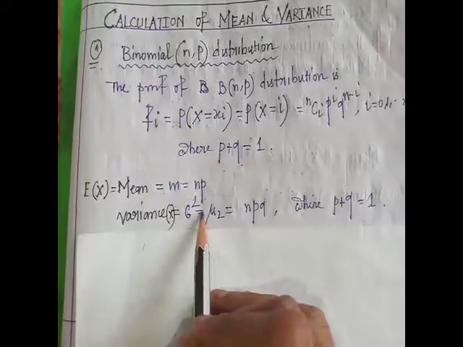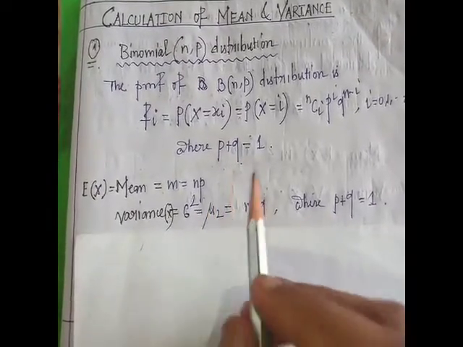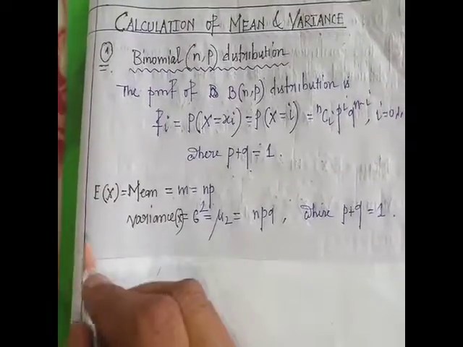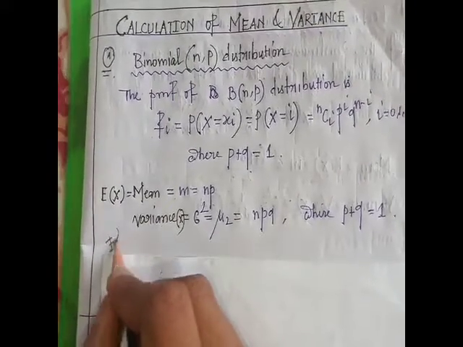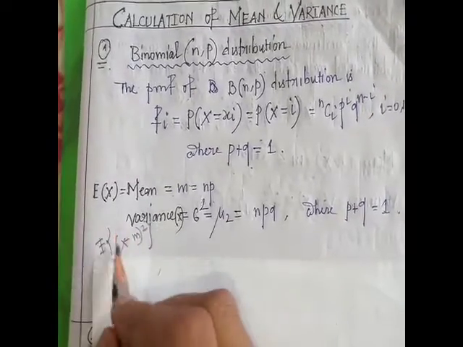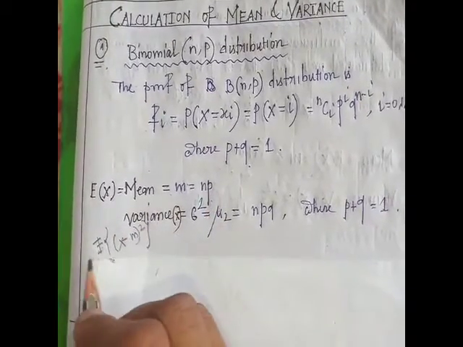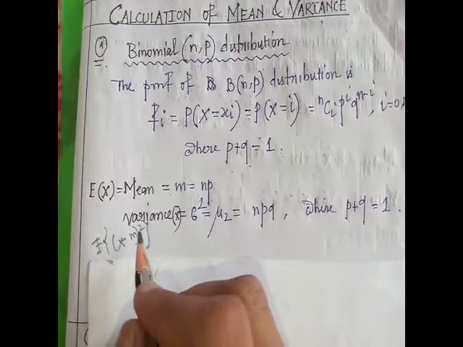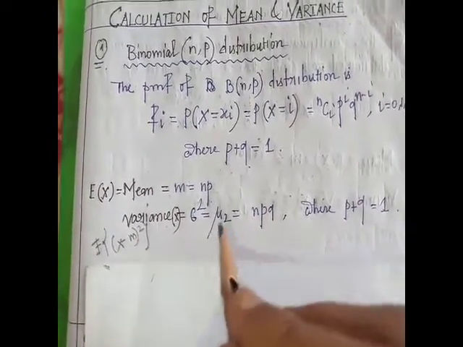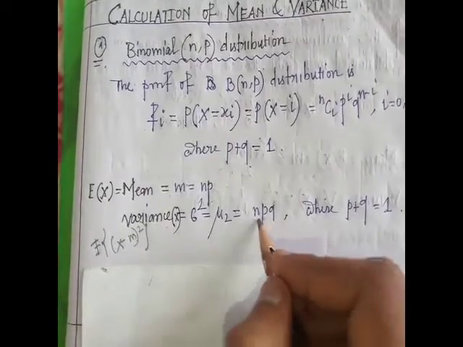And variance. Variance of X means the second order central moment, which means expectation of (X minus m) whole square. Here m is np. So expectation of (X minus m) whole square means variance. So variance of X is the second order central moment, equal to npq.